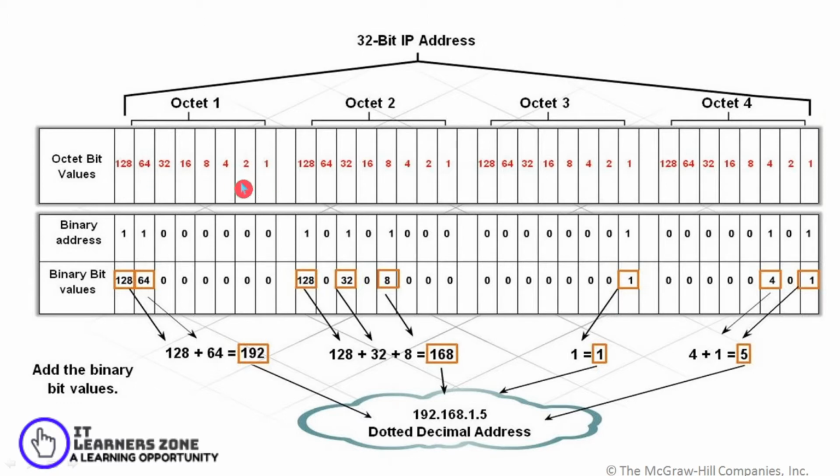So 2 raised to 0, 2 raised to 1, 2 raised to 2, 2 raised to 3, 2 raised to 4, 2 raised to 5, 2 raised to 6, and 2 raised to 7. That gives the values 1, 2, 4, 8, 16, 32, 64 and 128 respectively. So wherever there is 1, we represent that value as it is, and wherever 0, we represent it as 0. Altogether, that is used as a conversion to convert the binary values into a dotted decimal address.